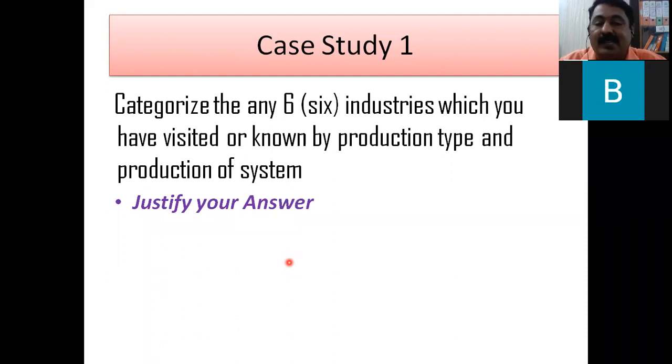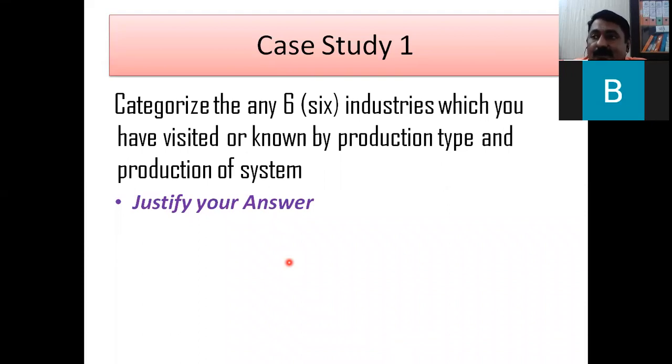They will take the first order and then go for completion of that order. Try to understand, these are different examples I am giving. In a similar way, you will write here case study 1, write the question, and justify your answer. For example, industry number 1, Lina Engineering Works, Hotgi Road, Solapur. Then you will write the products they are manufacturing, and mention that it is make to order. When they receive an order, they go for it, and they have general purpose machines and manufacture different products as per the customer requirement. Therefore this is job type production.